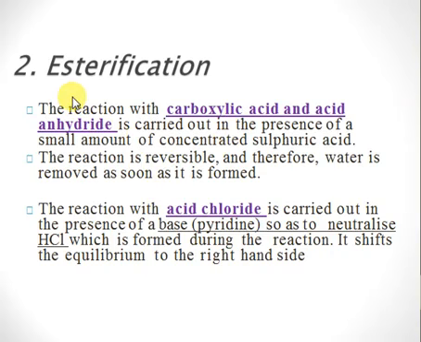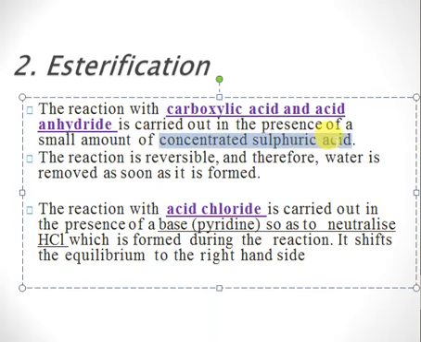Okay, so now next reaction, this reaction will elaborate further. Esterification, or reaction of carboxylic acid and carboxylic acid anhydride, is carried out in presence of acid as a catalyst, as mentioned earlier, and the catalyst we use is concentrated sulfuric acid, right? So important thing is that water is formed as a side product here. It is essential to remove that water as soon as it is formed, because if we do not remove this water, the reaction becomes reversible, right?